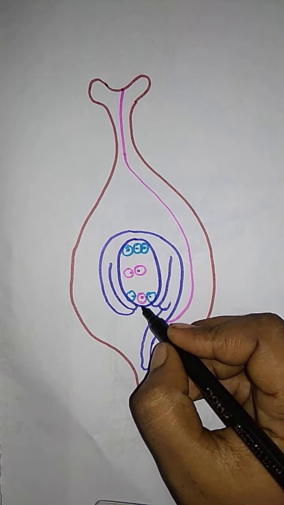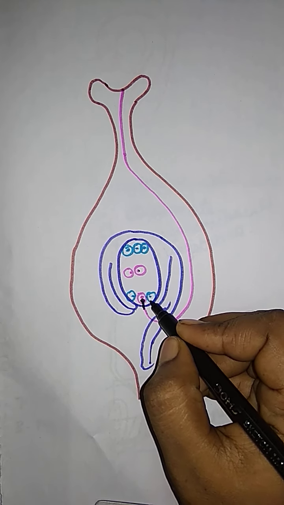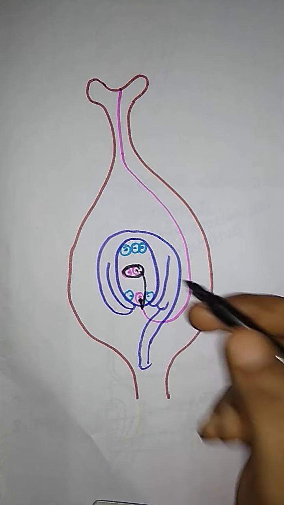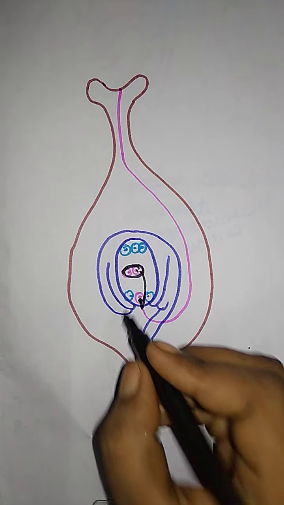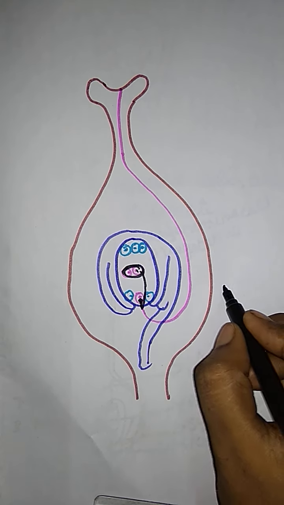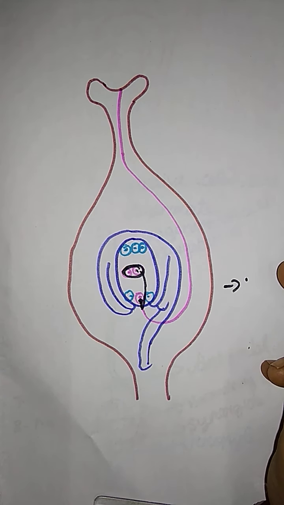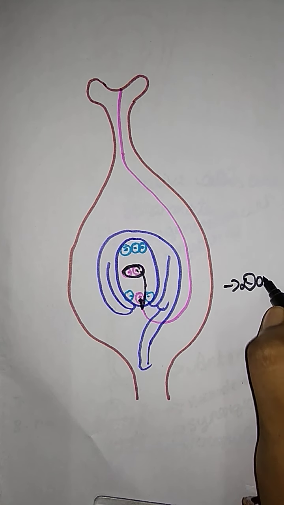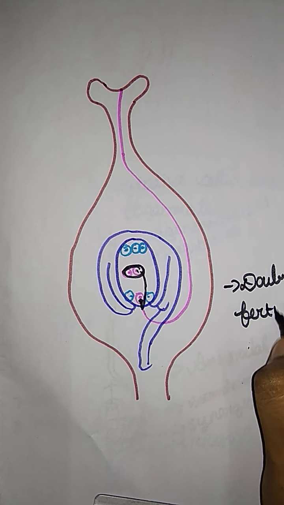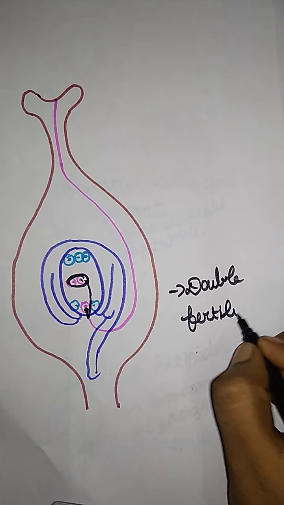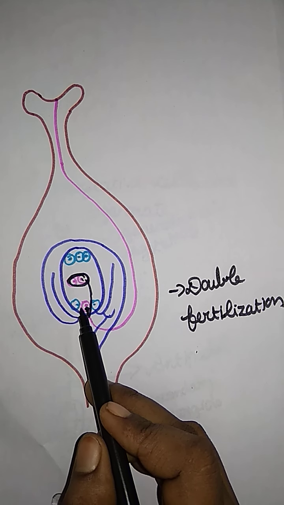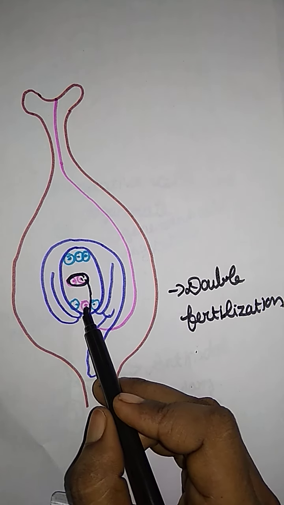So two sperms came, right? One sperm goes here and fertilizes, and the other sperm fertilizes the secondary nucleus. So two sperms get fertilized here. What kind of fertilization is this? A double fertilization. Because two sperms get fertilized, it is given the name double fertilization. Here one sperm fuses with the egg to form a diploid zygote.